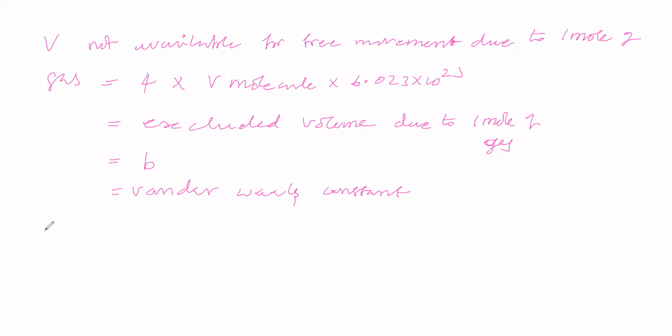Now we will take this point: excluded volume due to n moles of gas. How much is it in terms of B? B is called what? Excluded volume due to 1 mole of gas.